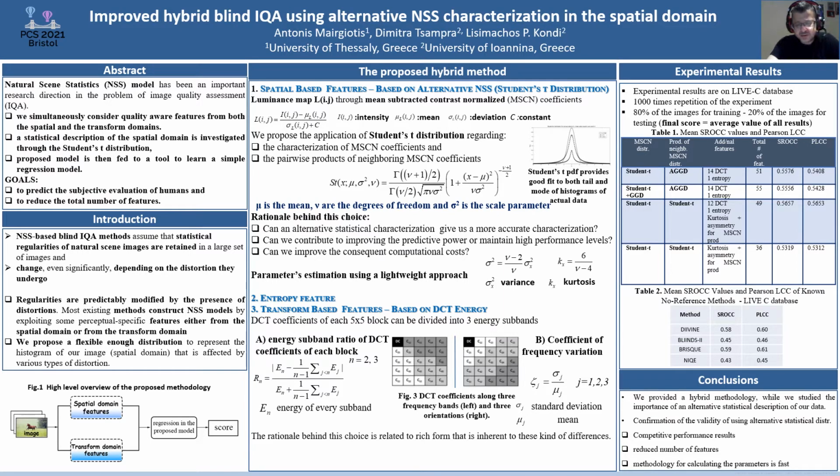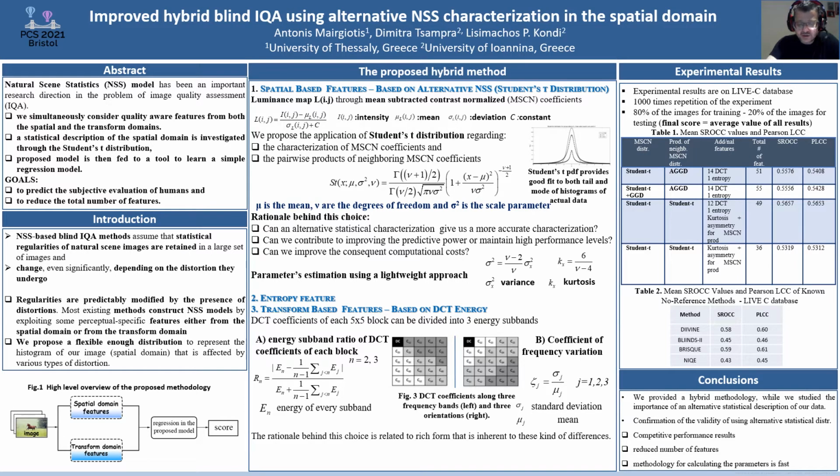We have to notice that usually parametric models of generalized Gaussian density and the asymmetric form of this distribution are used to describe natural scene statistics. Consequently, support vector machine regression can map it to more accurate image quality scores. Usually, in the spatial domain, natural scene statistic features are considered from the luminance map through mean subtracted contrast normalized coefficients.